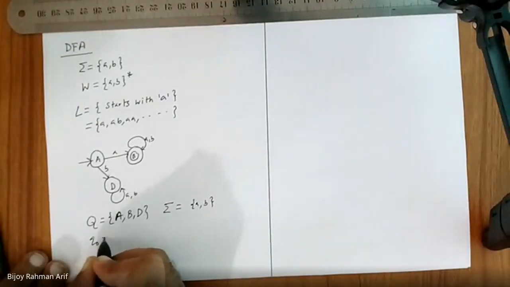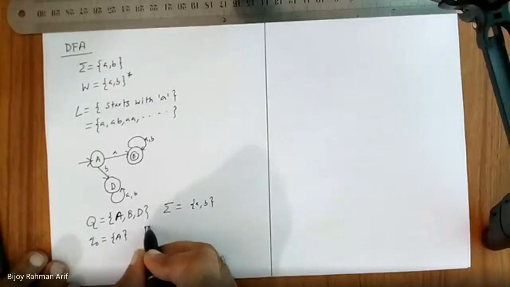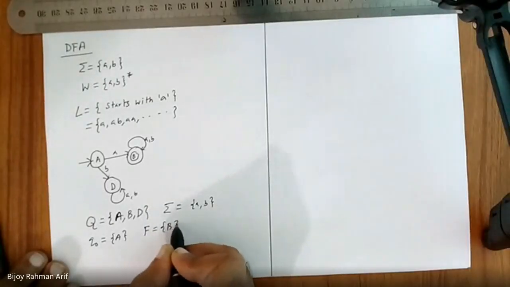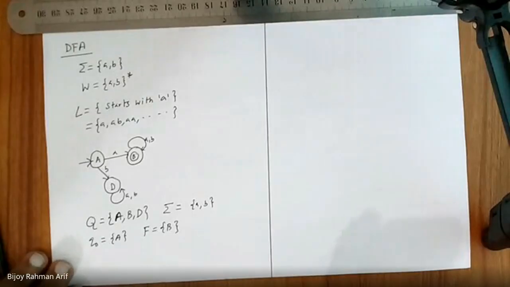A, B. What is Q naught? A. It starts with A. What is F? B.